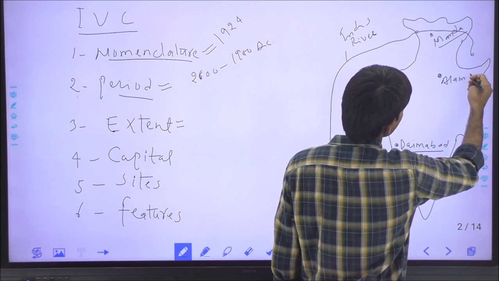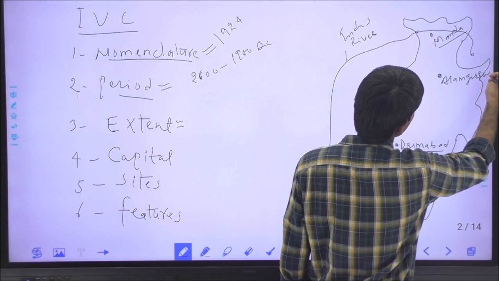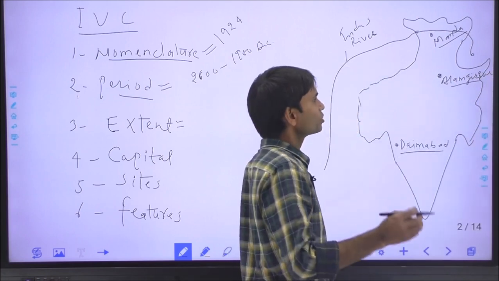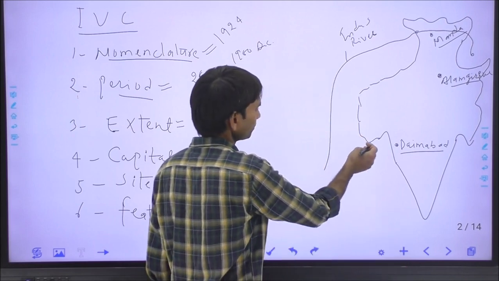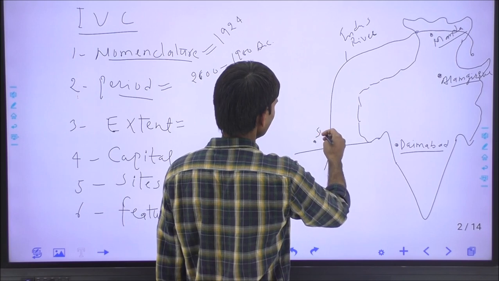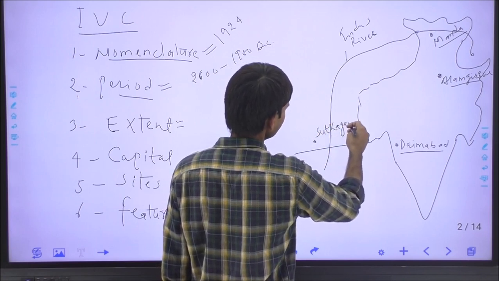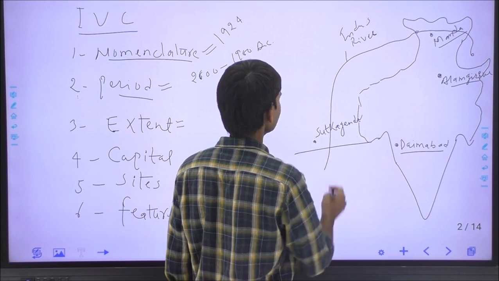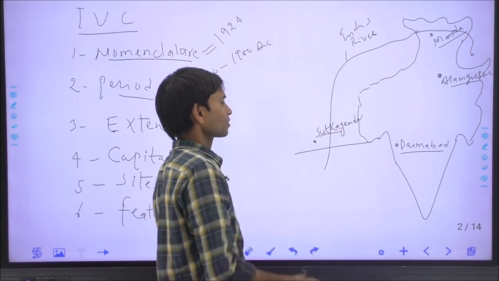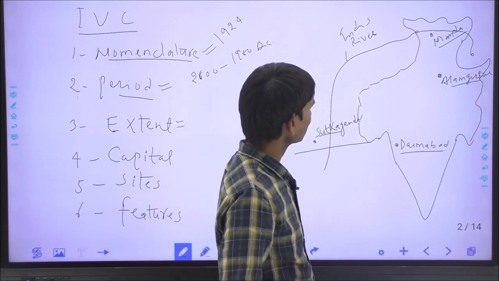Alamgirpur was located on the bank of the Hindon river. Hindon is a tributary of the Yamuna river, and in the western side it was Sutkagen Dor in Pakistan, in the Baluchistan province of Pakistan, located on the bank of the Dasht river. This was the geographical expansion.